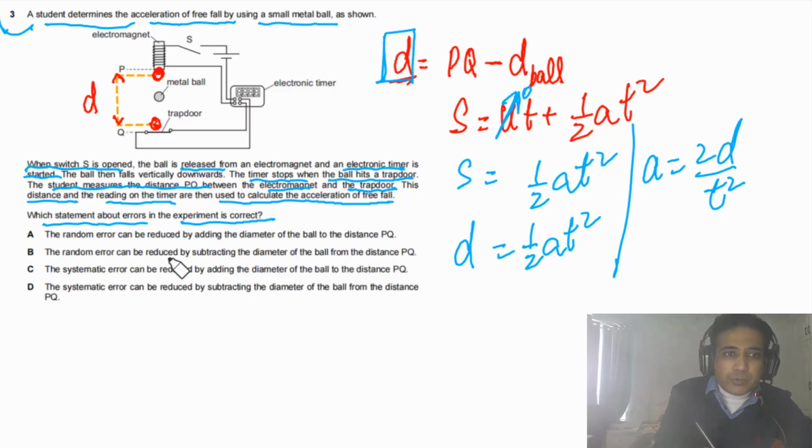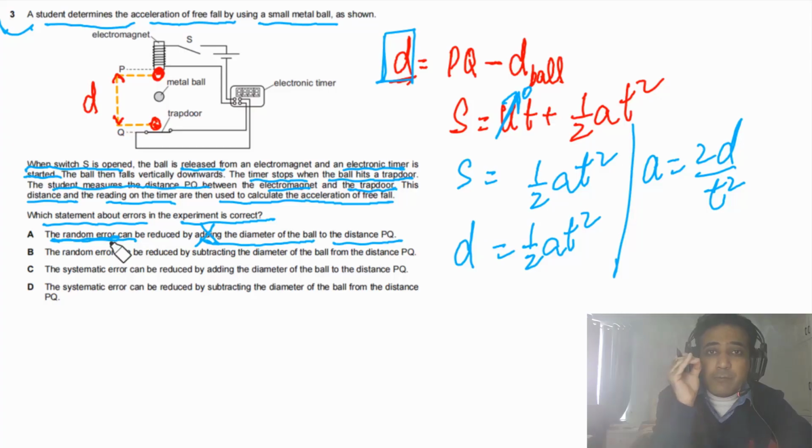Now if you look at the given options, the first one is telling us the random error can be reduced by adding the diameter of the ball to the distance pq. Not adding, we have to subtract, and this will change by a fixed amount, so there will be a pattern.